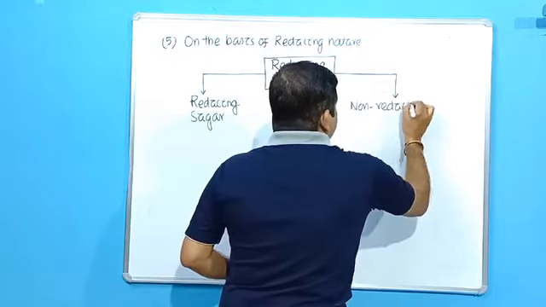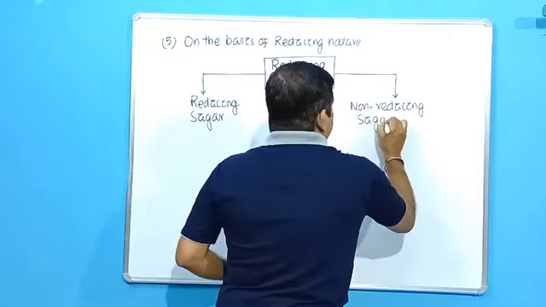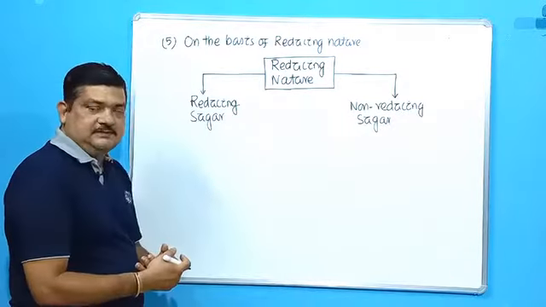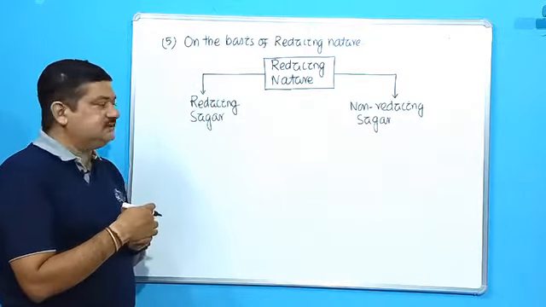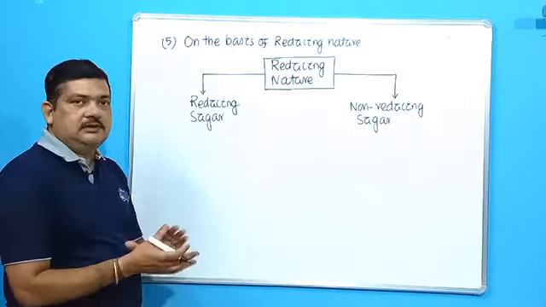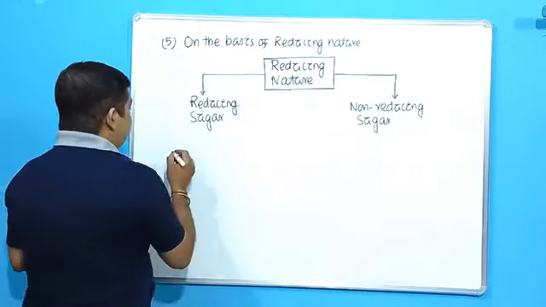Those which can reduce Fehling's solution and Tollens' reagent are reducing sugars. Those which cannot reduce Fehling's solution and Tollens' reagent are non-reducing sugars.